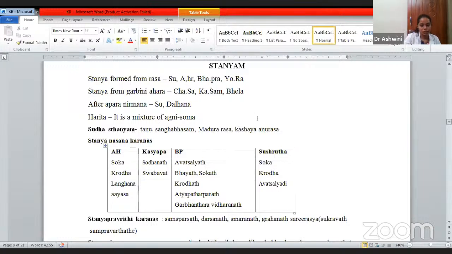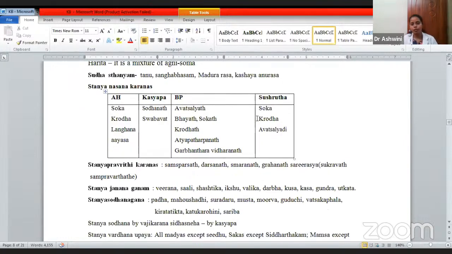Stanya Nashana Karanas. So in Ashtanga Hridaya, what are the Karanas for not expressing the breast milk? That is Nashana Karana. Ashtanga Hridaya says Shoka, Krodha, Langhana and Ayasa. So any kind of shoka, mental derangement in the form of shoka or krodha, or any ayasa, fatigue, even that will also cause stanya nasha, and langhana, fasting.